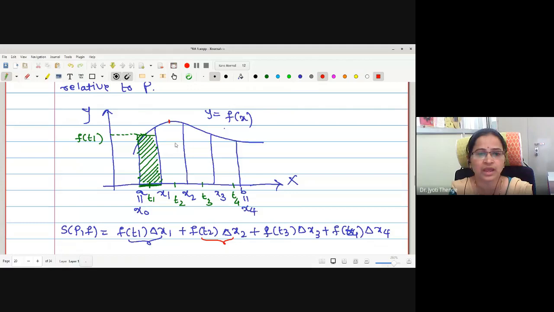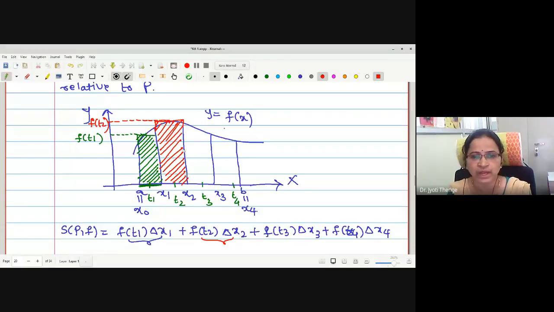Therefore, what will be the area covered? The area covered will be of this height and length delta x2. Therefore, let me draw and shade the region. This will be f of t2.